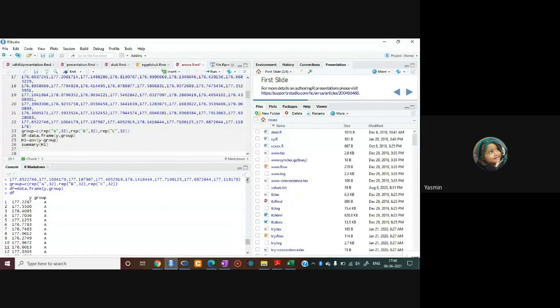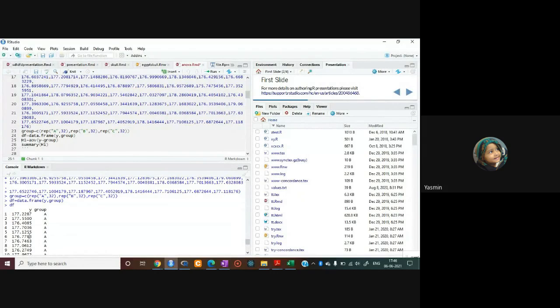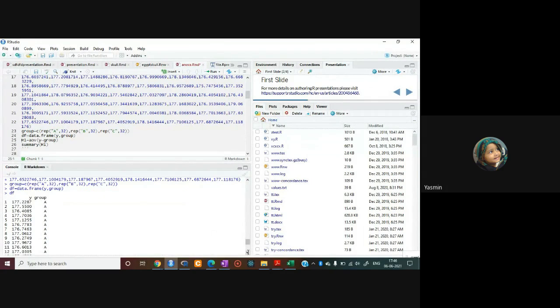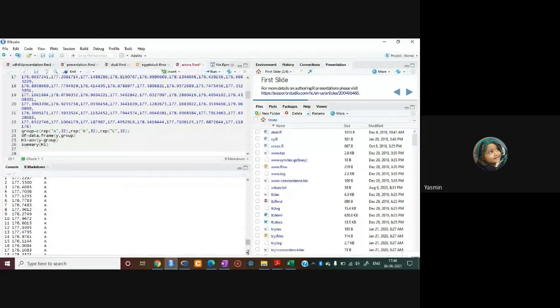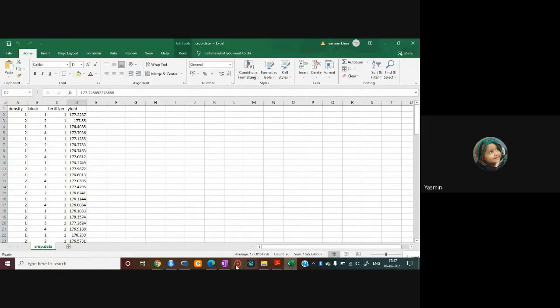देखिए जो रेपिटेशन हमने किया था ये क्या है? First column is the column of crop yield, which is your response variable, and second, it is very necessary to specify that the first 32 crop yields come under the first type of fertilizer, which is represented by A. 32 times A will repeat itself, right? Then the next 32 observations come under type 2 of fertilizer. The next 32 observations come under type 3 of fertilizer. So this is the data we have created by using the function data.frame.